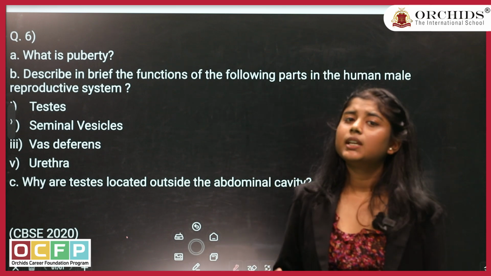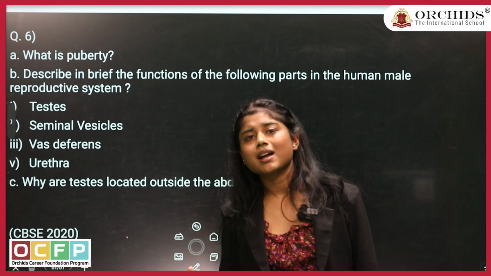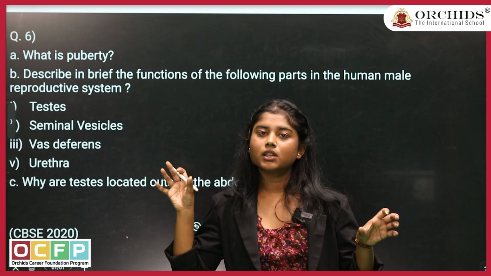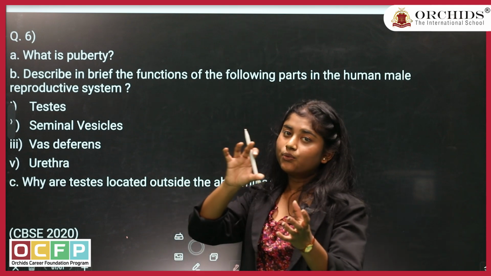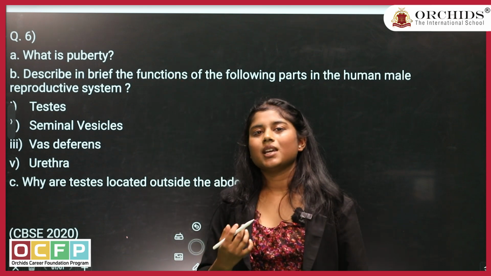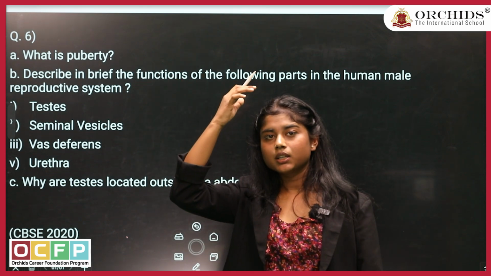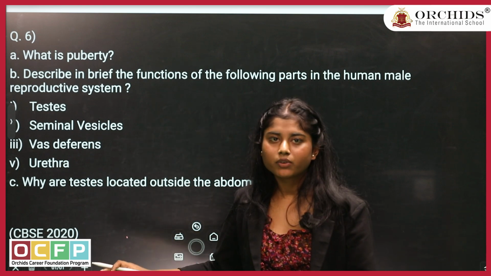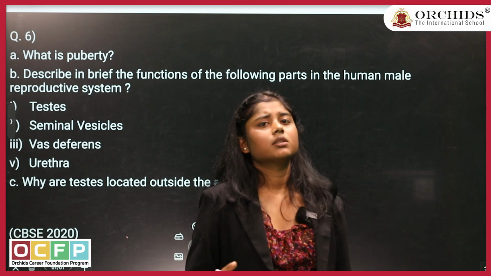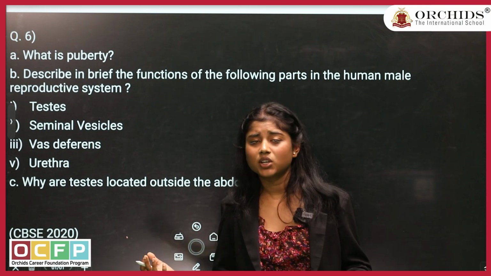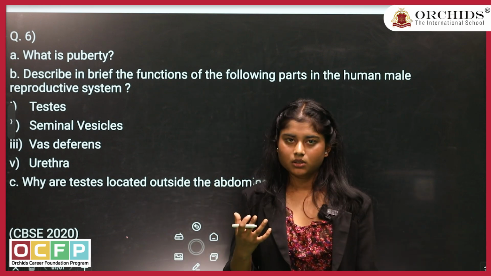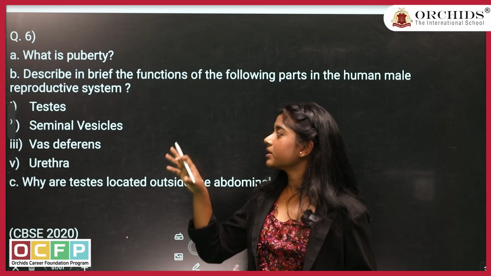First of all, what is puberty? All of you know that you are teenagers. When you were in 7th standard, 8th standard, 9th standard, you might have studied this term as adolescence and puberty. Now, what is adolescence and what is puberty? Adolescence is the time phase, your whole teenage age. Whereas puberty is the change which is happening, like the increase of your height. When you were in 6th standard, you were very small. When you are in 8th standard, your height surges. Or when you meet your cousin after a long time, you might see that there are bodily changes, right? The shoulders will be broadened, their facial features will be changed. So these are the changes which happen when the person is in puberty.